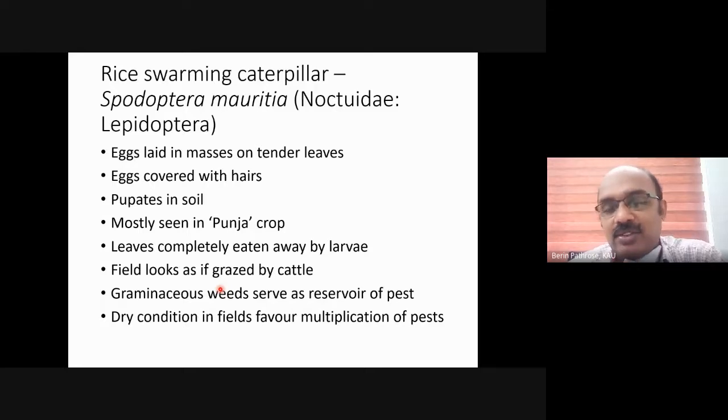There are several scenarios which occur in the Thrissur Kole area and all other tracts also. Farmers have a practice of using weedicides because hand weeding is a highly labor intensive and highly costly process. So farmers in paddy fields go for herbicide application, mostly post-emergent herbicides.